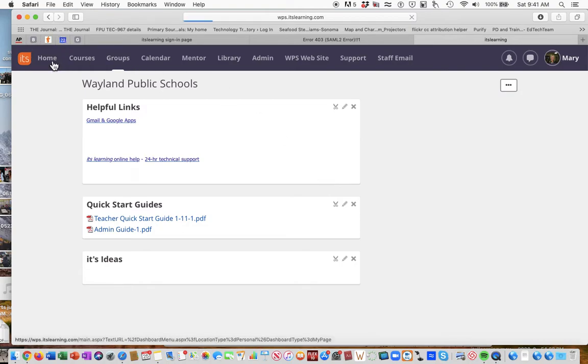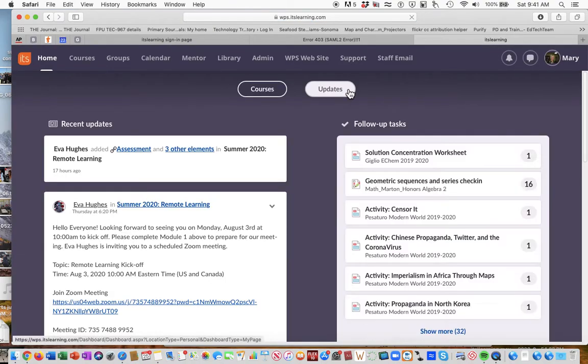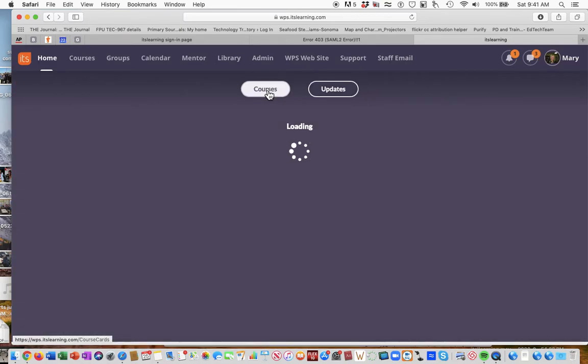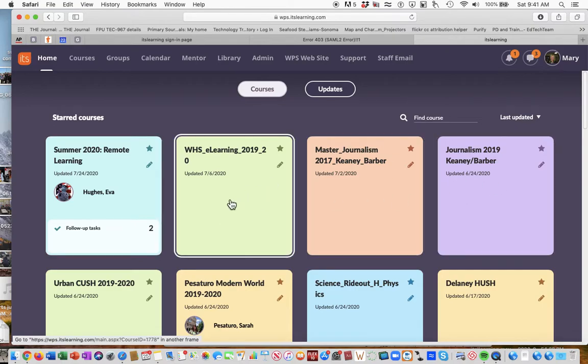I'd like to go to the home button, but if you're used to selecting it as courses, you can find the class there also. From the home button, you can see all the updates that have been put into itslearning, but if you click on the courses, you'll see all the courses that you are enrolled in. And the name of our class is Summer 2020 Remote Learning.